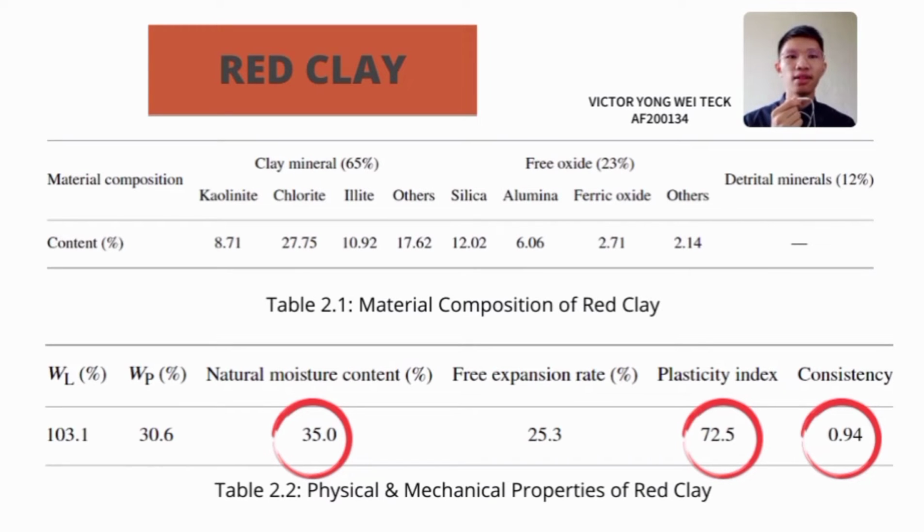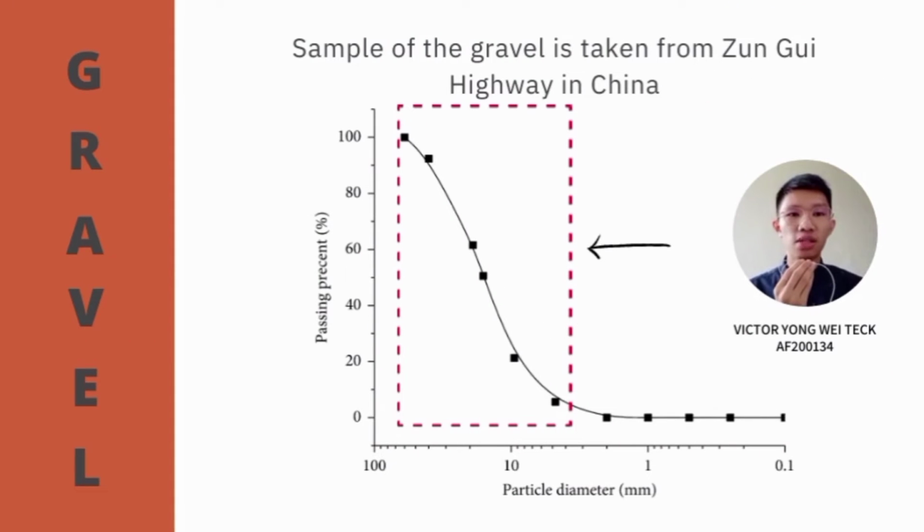On the other hand, the consistency of the red clay is extremely low, which means it is high in strength. The mixture consists of red clay and gravel. The sample of the gravel is taken from Zhonghui Highway in China, and the diameter of the gravel is in the range of 1 to 100 mm.